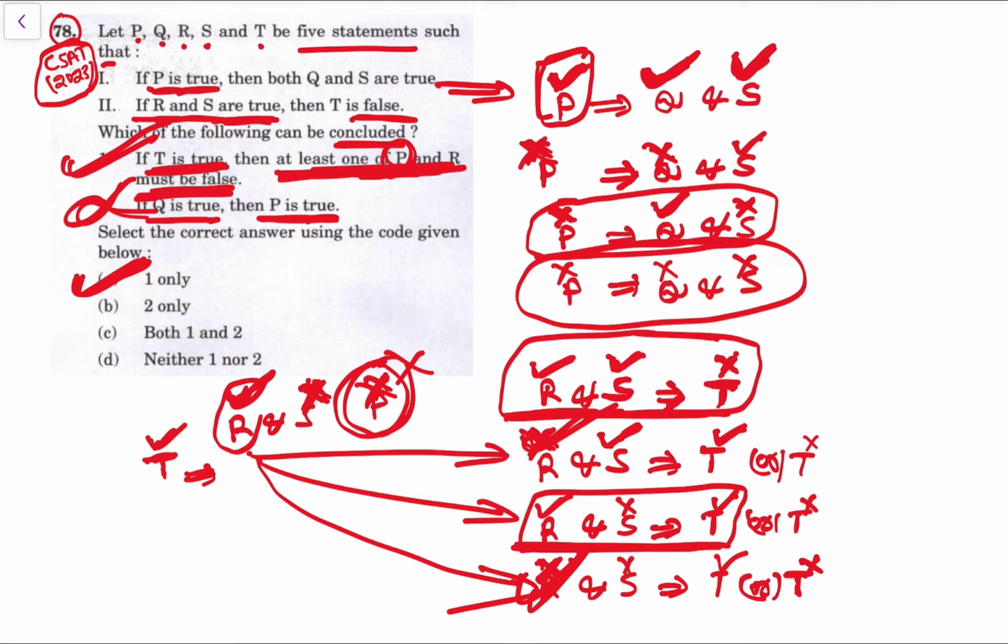So like this, we will solve these true and false statement based questions. These are a new type of questions asked in the CSAT paper 2023. They were not asked in 2024, but they are important and can be asked in future years. They are a little bit confusing, so we need to be careful and check all the possibilities. There is one more question in 2023 based on true and false. You can watch that video also.